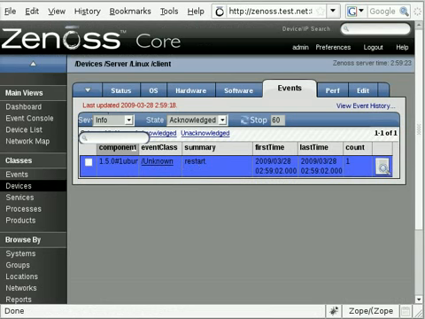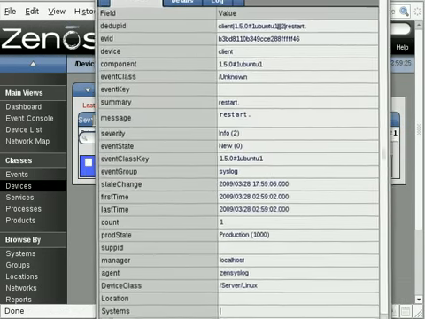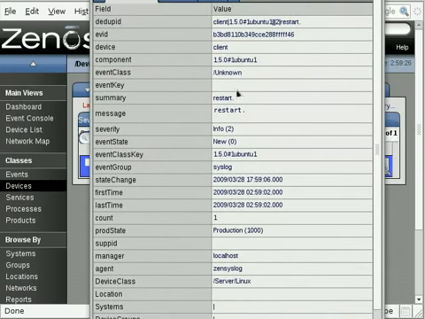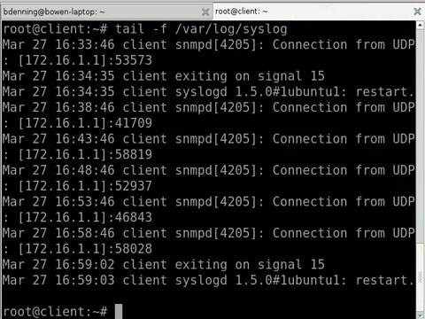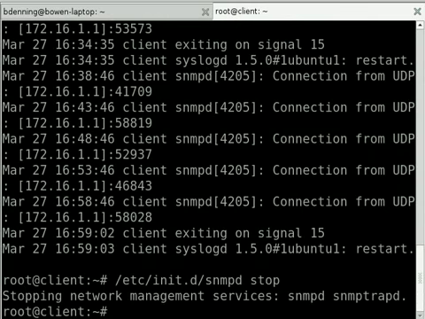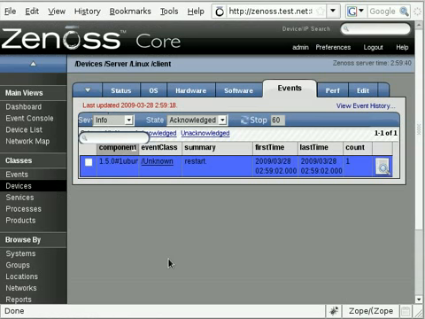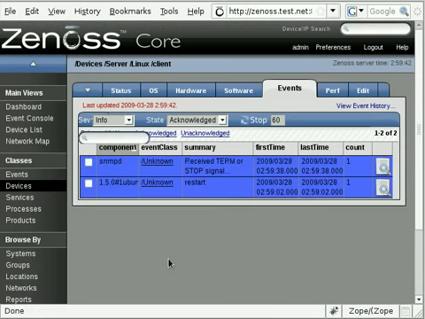Now that's not talking about the system restart, it's showing up that in this particular case I was restarting the syslog daemon. But I'm just trying to think of something we could do. Let's say we turn off SNMP here, just as an example. We stop that. Now, besides Zenoss showing up that it won't be able to monitor the device by SNMP, there's also a log straight away shown up here.